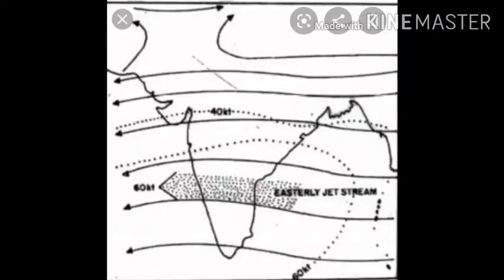The easterly jet stream which blows over northern India is responsible for developing what? Some tropical cyclones over India and Bangladesh. And this depression caused by upper air circulation has a great impact on the climatic condition of India. Depression means a low pressure condition is developed in the eastern side, in the Bay of Bengal side. Cyclones are developed over there which affect the India and Bangladesh climatic condition. So this is about the upper air circulation.